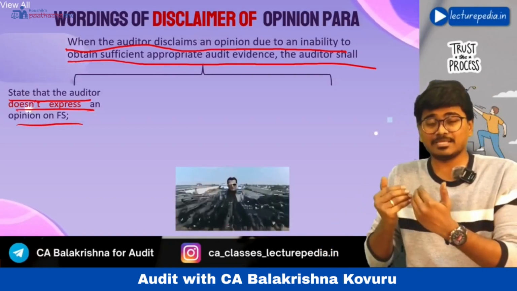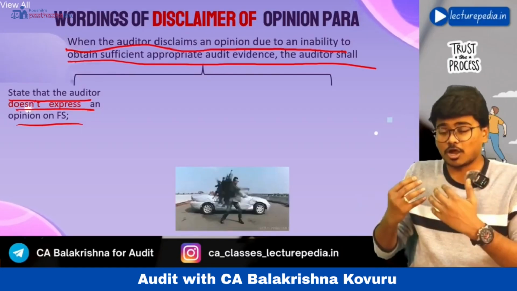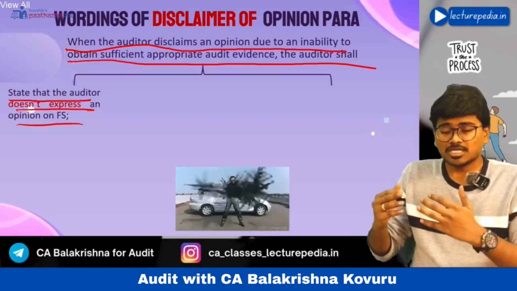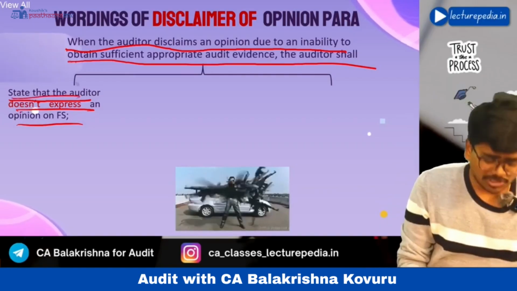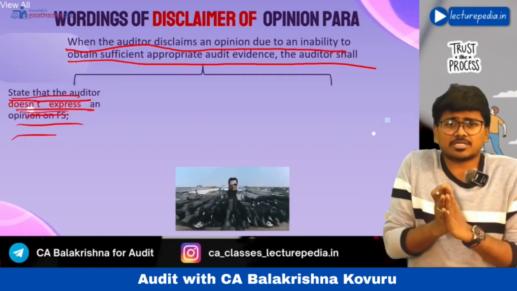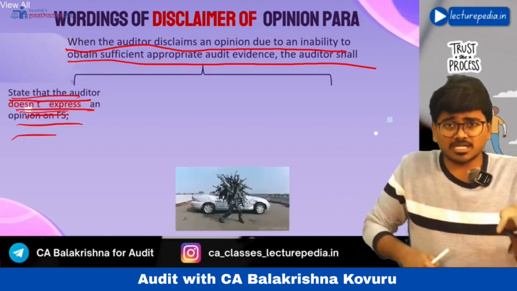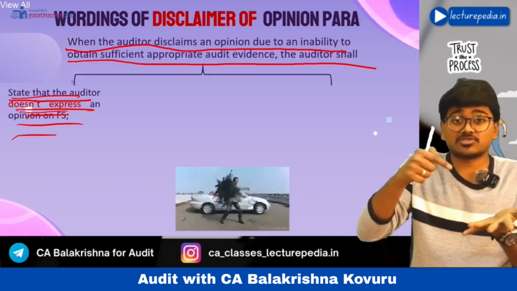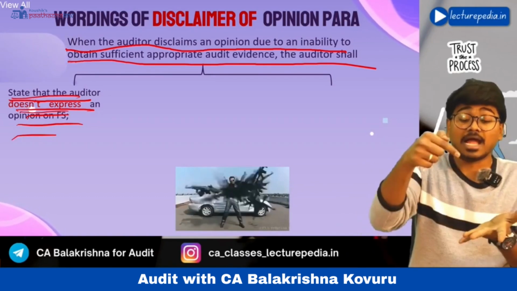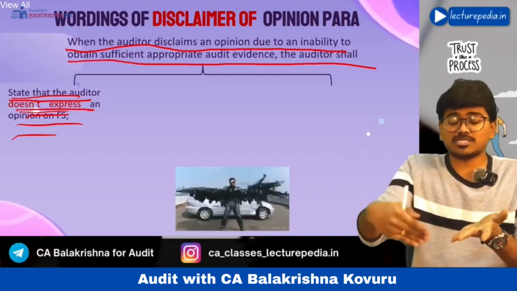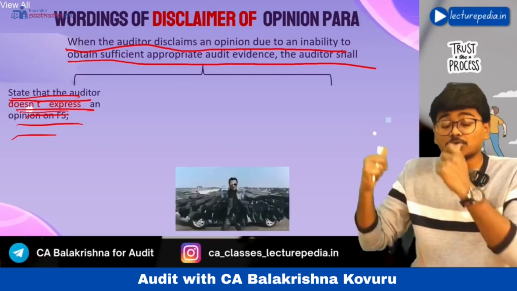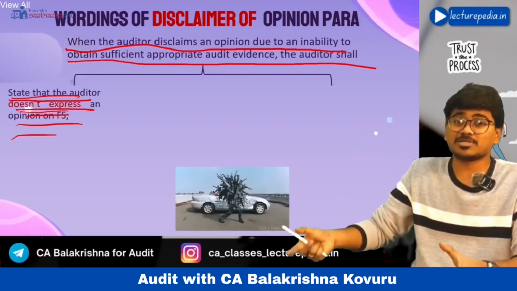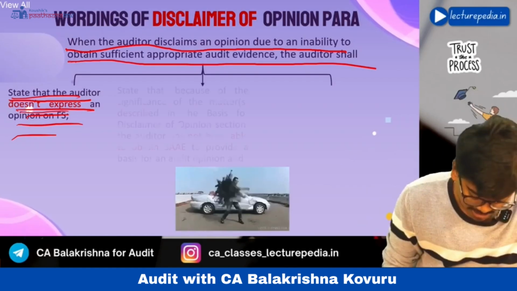You are not claiming any opinion, that means you are not giving any opinion. So in the opinion paragraph, you have to tell that the auditor does not express any opinion on the financial statements. Why? Because he cannot obtain audit evidence and the misstatements are material and pervasive, okay. If at all there are any misstatements, those misstatements will be material and pervasive. Because of this, I am not able to express my opinion, okay. You have to mention this, that the auditor does not express any opinion on the financial statements.